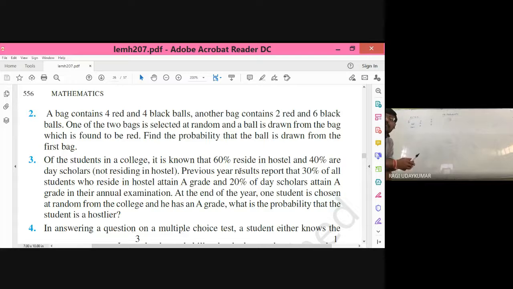So it is a conditional probability question. Most of the students will think blindly that it is a red ball, black ball problem, so it will be Bayes theorem. Never think like that. So let us see the solution, how to do this one.